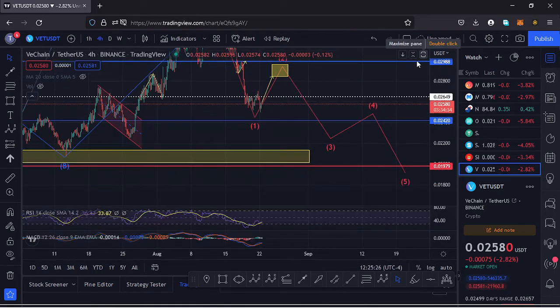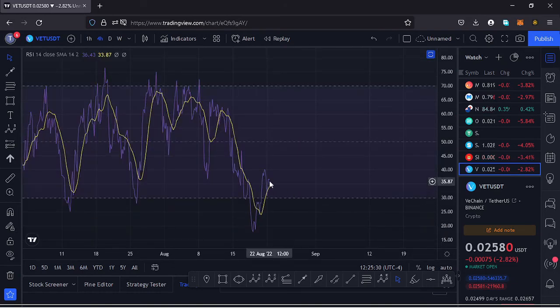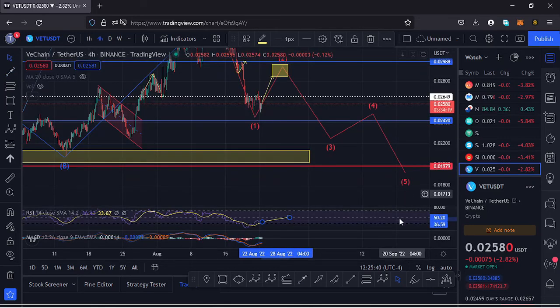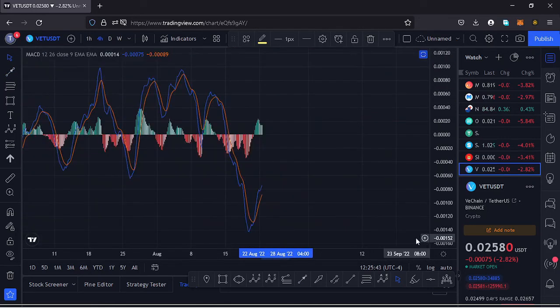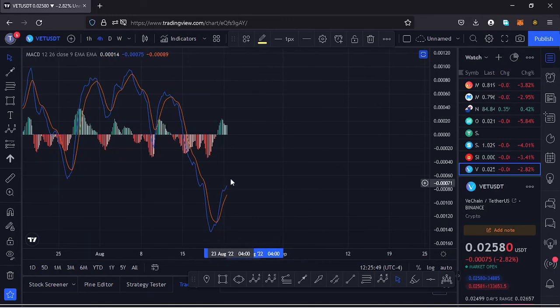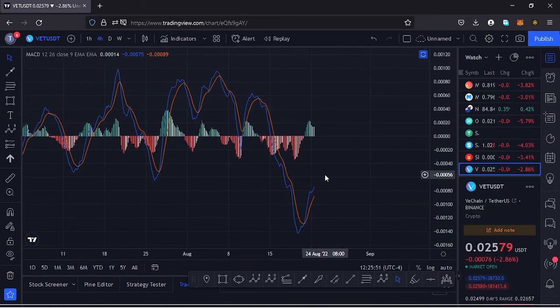Also taking a look at the indicators here on the RSI, we are trading at around the 36 mark, and that would mean we can support any movement to the upside to maximize our target area that I have drawn out here on the charts. Also taking a look at the MACD, on the MACD we have printed a bullish cross, and that would mean higher prices could be coming our way. So let's be patient and see how that plays out, and I'll keep you updated.